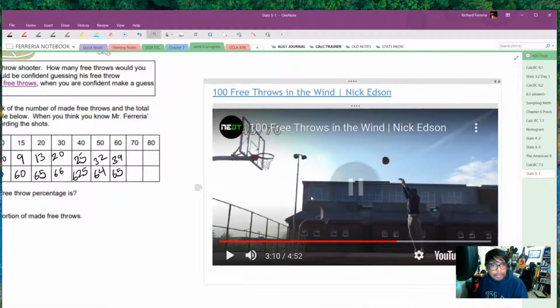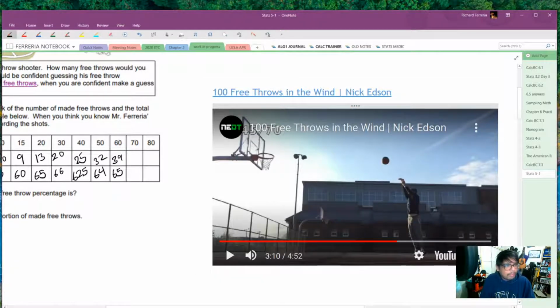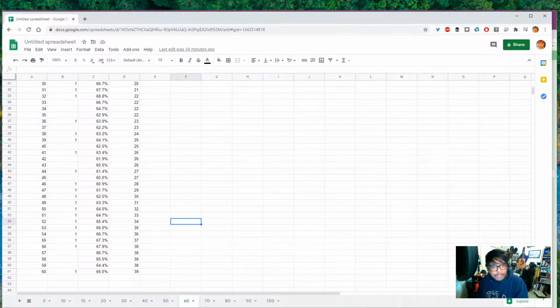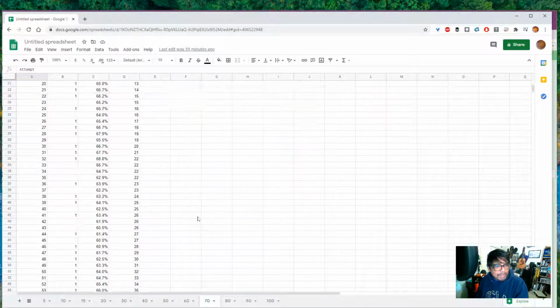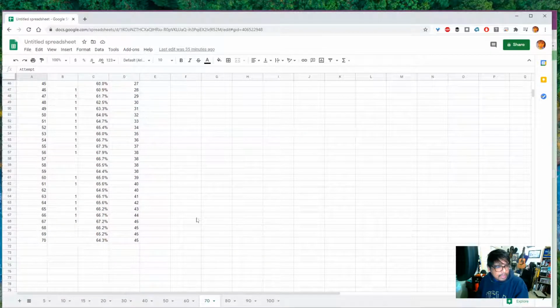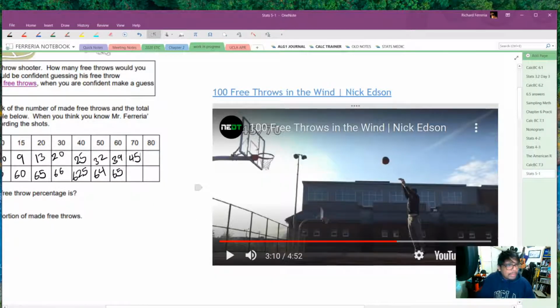There we go. 45 of 70. I don't know what percentage that is, but I'm sure once I get to my spreadsheet, we'll see that. 45 of 70 is 64.3%. Is that in line with the rest of the numbers?